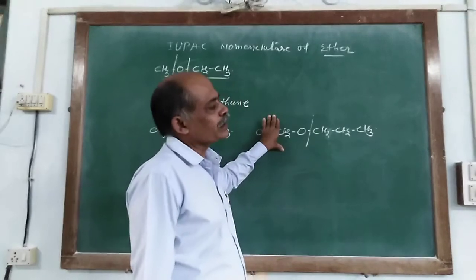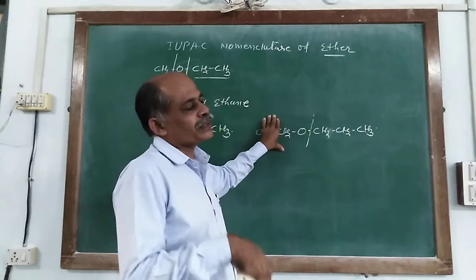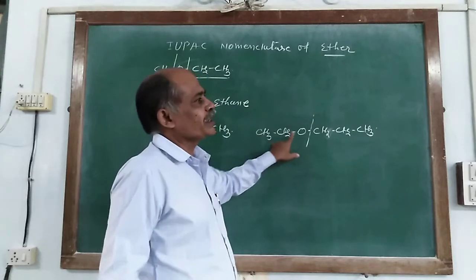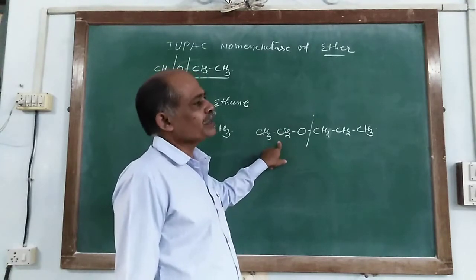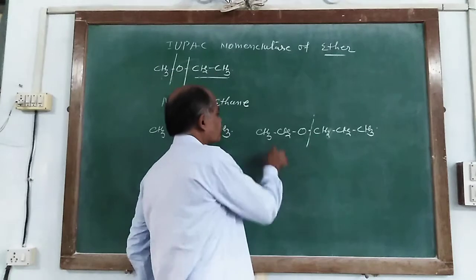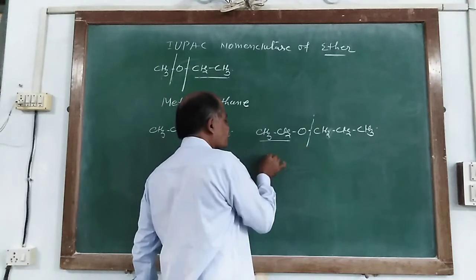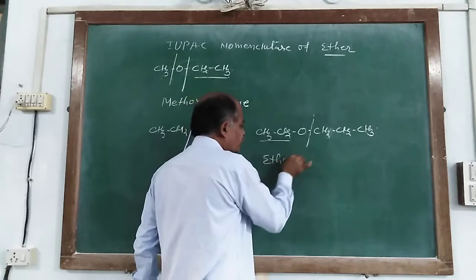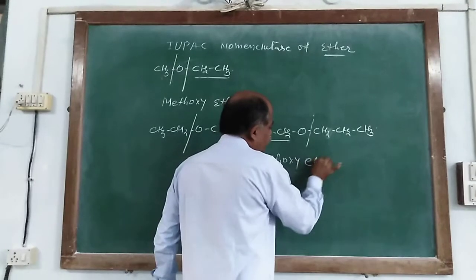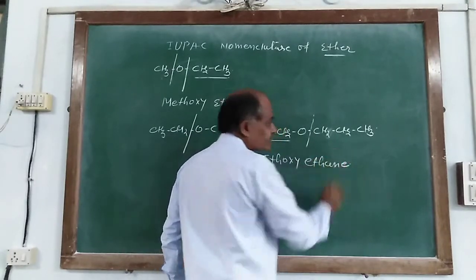So this alkyl group has the minimum carbon number, and it is written as ethoxy and propane.